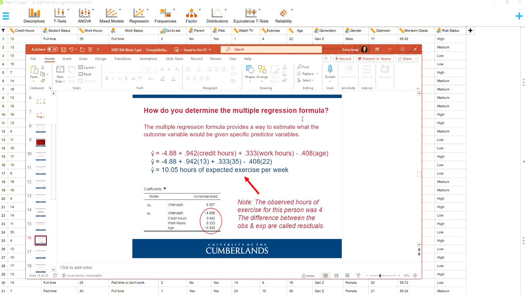So if we come in here and plug this in, remember this is the constant. We take the 0.942 times 13, which is the number of credit hours, plus 0.333 times 35, which is the number of work hours, and minus 0.408 times 22, which is their age. And also note, I should have put a little asterisk by this: you are not going to be required to do any of this for any exam or assignment. I am purely doing this to help you understand what a residual is and the difference between observed and expected in terms of this modeling.